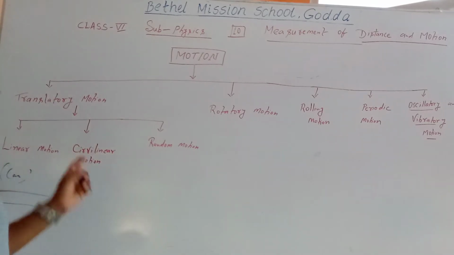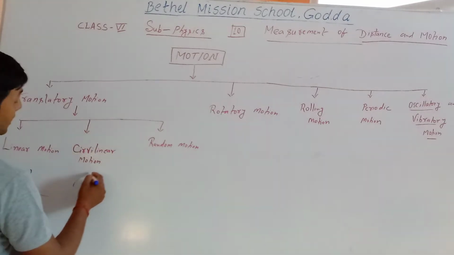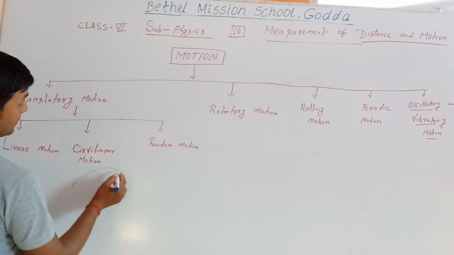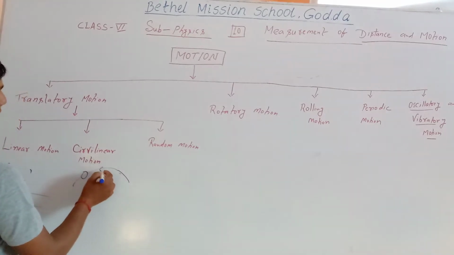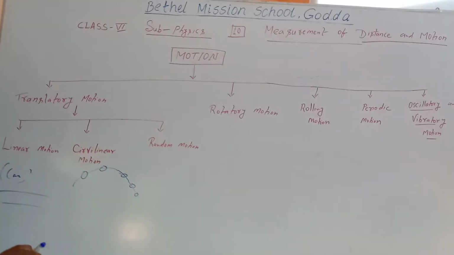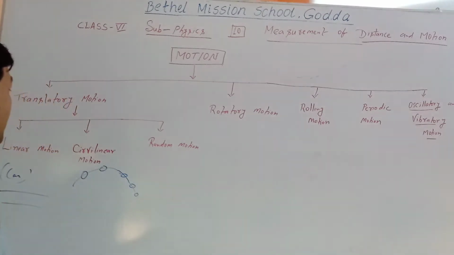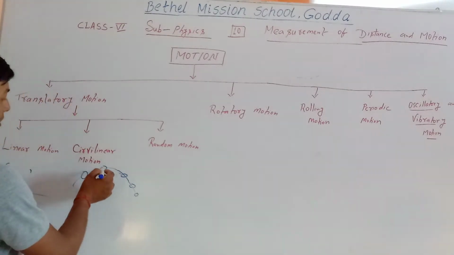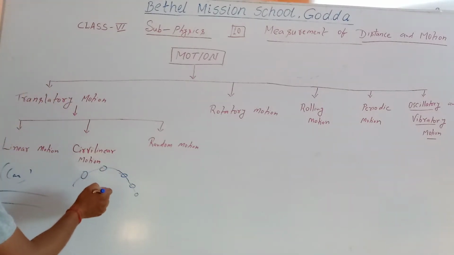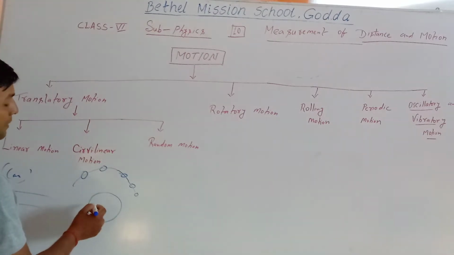But an object which moves on a curved path is said to have curvilinear motion.